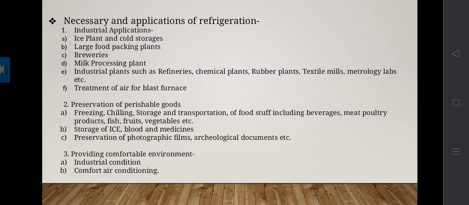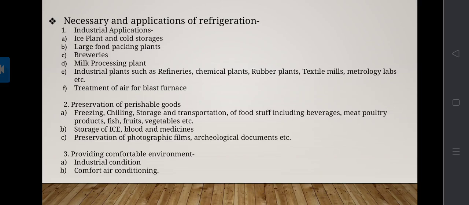First, we see the industrial applications. In industrial applications, we can see ice plants and cold storages, large packing plants, milk processing plants, and industrial plants such as refineries, chemical plants, rubber plants, textile mills, and metrology labs, and also treatment of the air for the blast furnace.